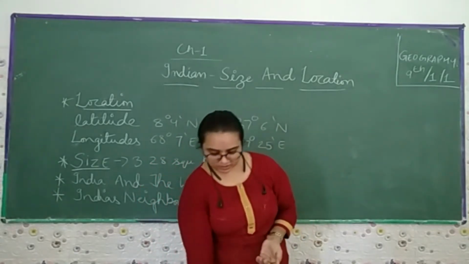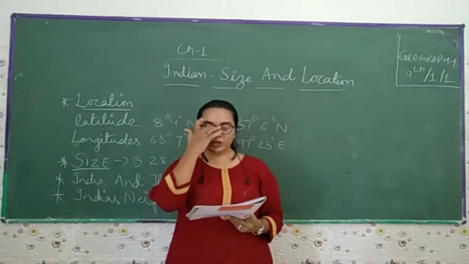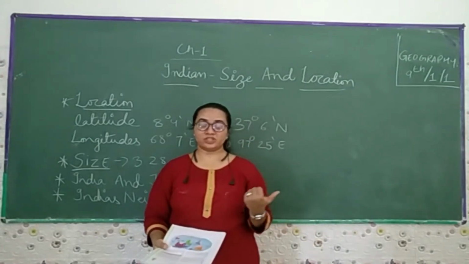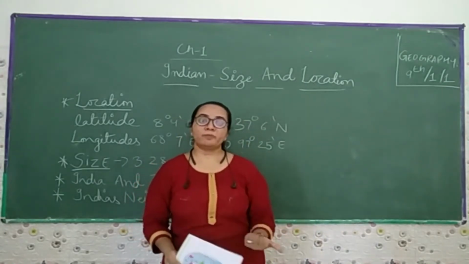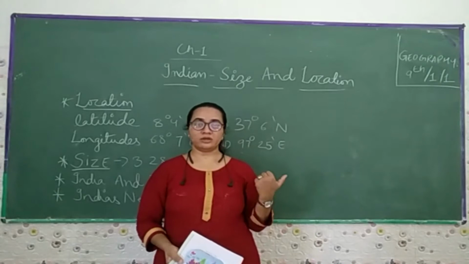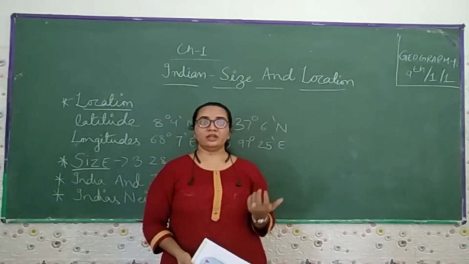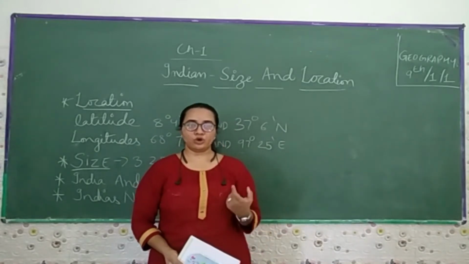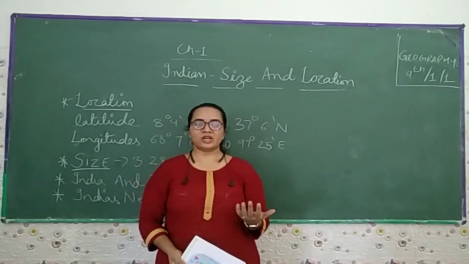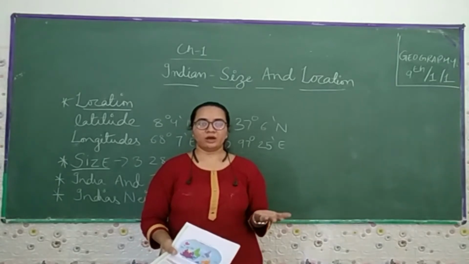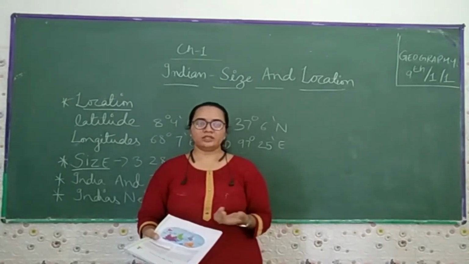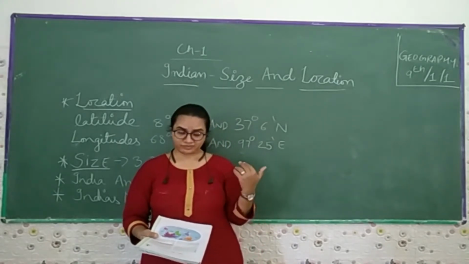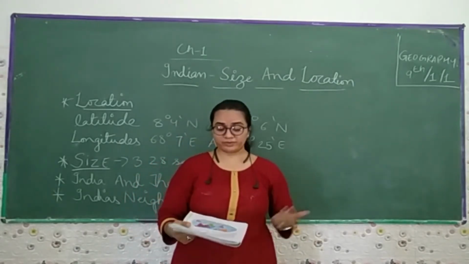Let's start this chapter. India is one of the ancient civilizations, that is true. That is the Harappan civilization which we read about in history in class 6. The Indian civilization is among the oldest civilizations in the world, where you come to know how humans set up large buildings, or you can say the bathtubs, and how they started doing agriculture. All these points you learned in class 6 in history about the Harappan civilization.